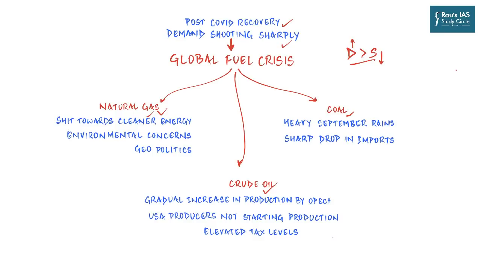No one had anticipated such a sharp recovery of the global economy. No one had thought that the COVID pandemic, or its impact on local and national economies across the world, would wane away so fast. And so the producers did not anticipate this increase in demand, and hence they did not ramp up the supply. So this is a common reason because of which the prices of all these three are shooting.